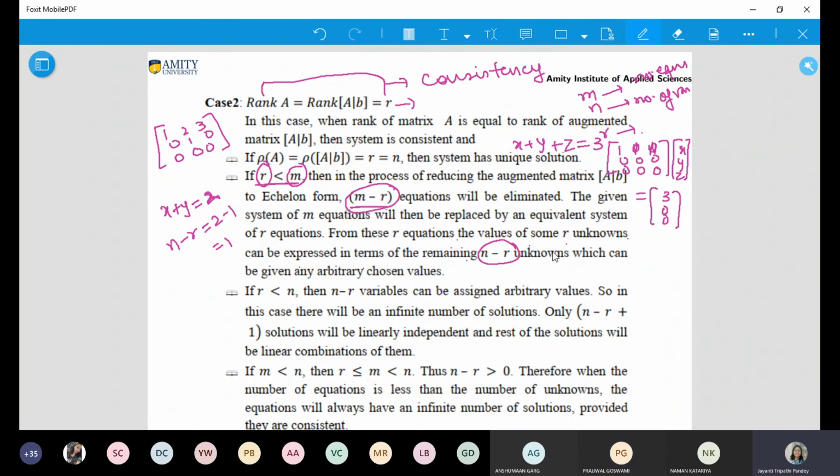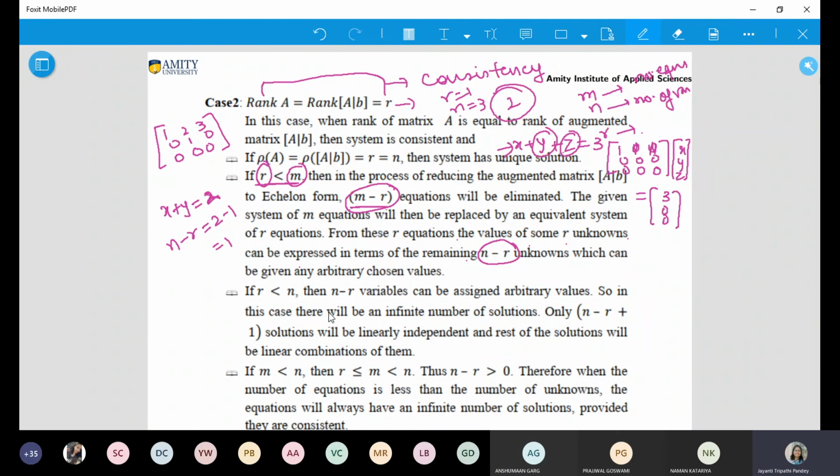Yes, ma'am. After reduction, if you are getting only this equation, maybe 2 rows, maybe 3 rows of zeros. So how many arbitrary values can you take? The rank is 1, n is 3, that means you have to assume 2 values. If I assume y as something and z as something, then I can find x. This is the meaning of this particular statement.